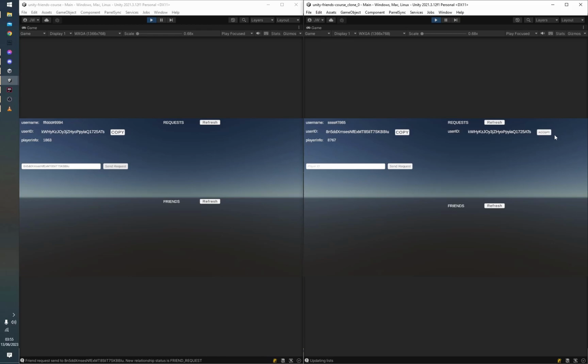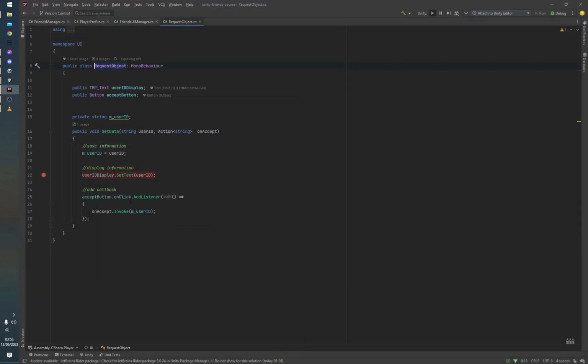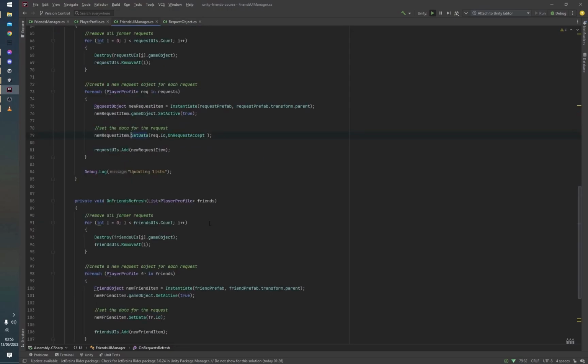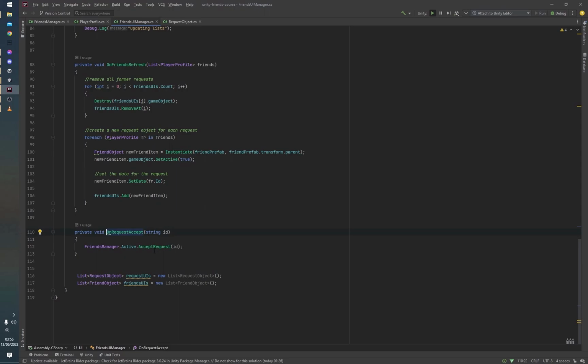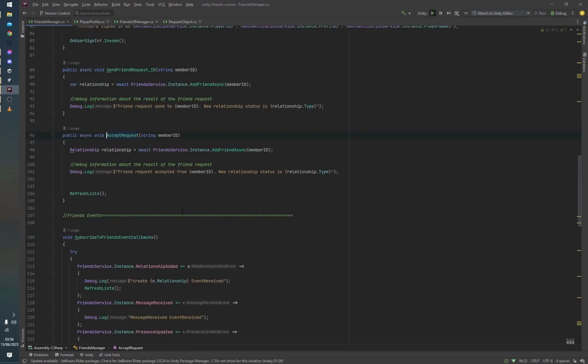So let's take a look at how that's handled. The request button over here has a listener added to it, which calls the on accept function over here. And the on accept callback is actually a callback that's passed to it by the friends UI manager. So once this is called, it tells the friends manager to accept the request from the user.